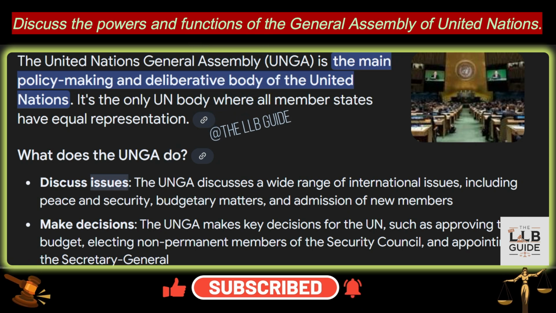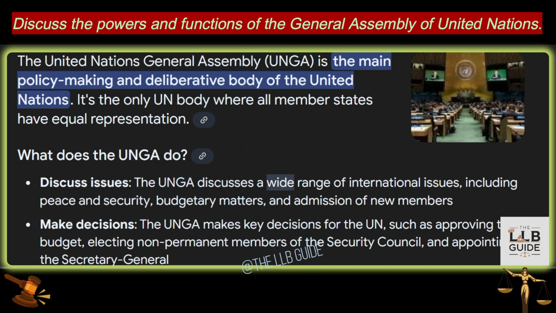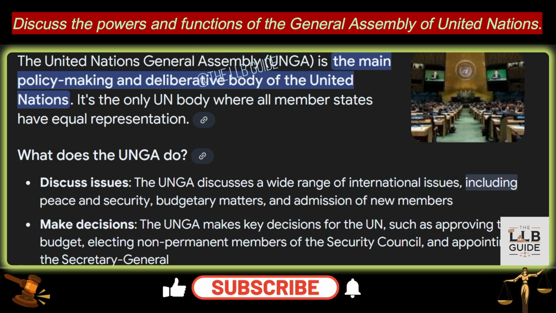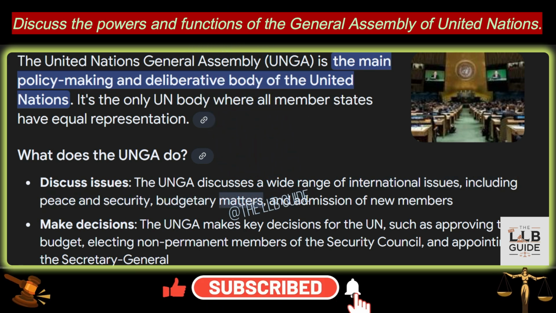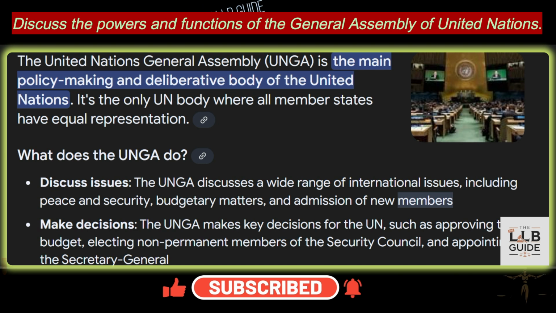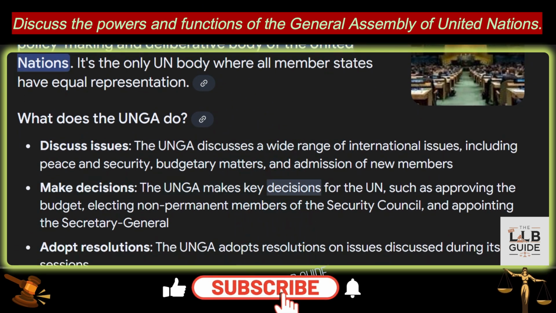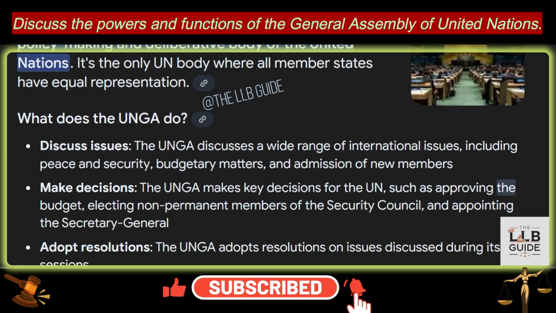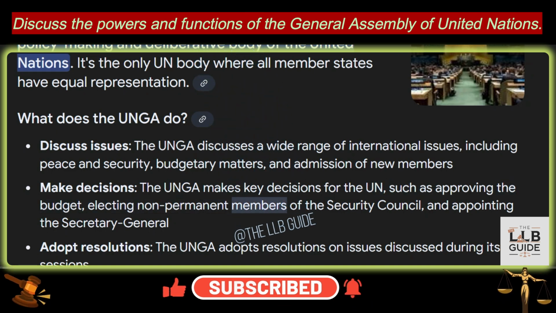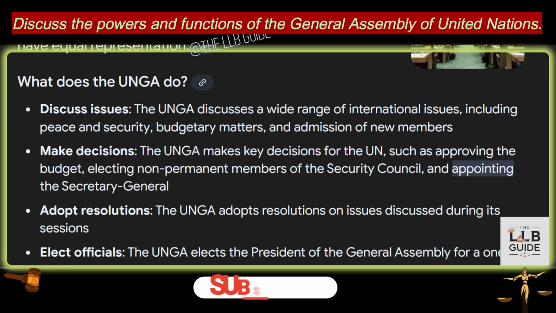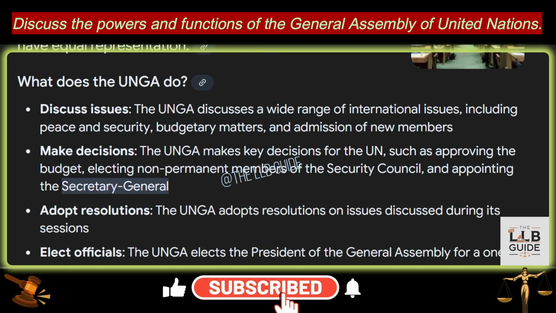1. Discuss issues. The UNGA discusses a wide range of international issues, including peace and security, budgetary matters, and admission of new members. 2. Make decisions. The UNGA makes key decisions for the UN, such as approving the budget, electing non-permanent members of the Security Council, and appointing the Secretary General.